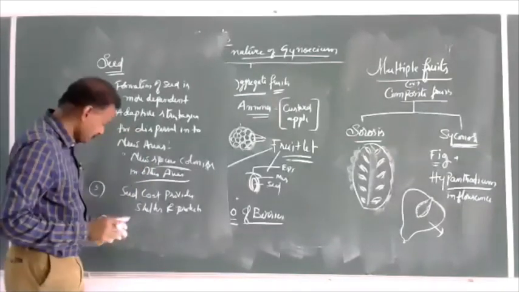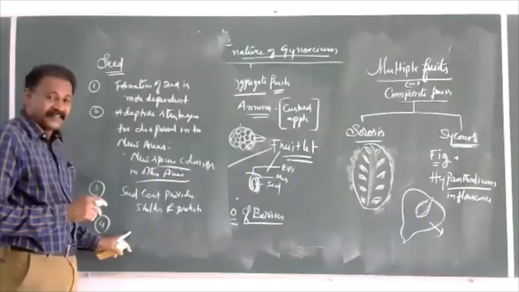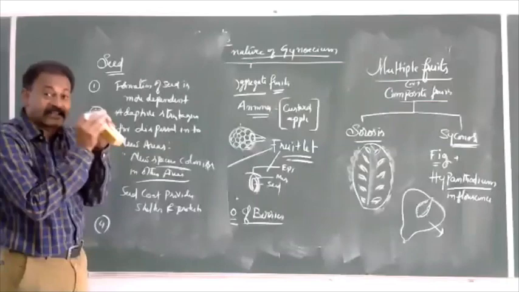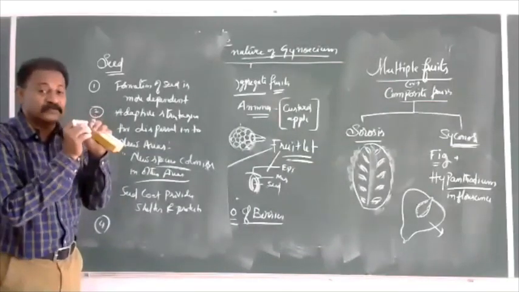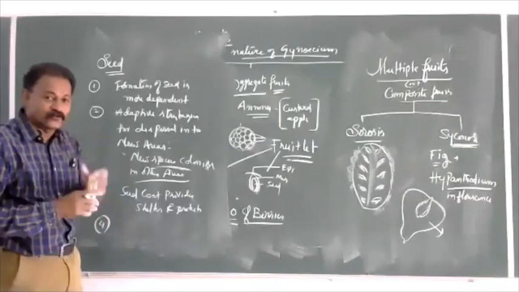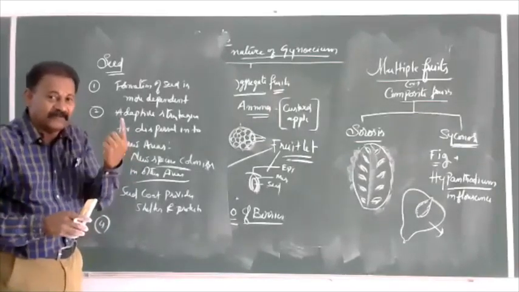This seed, having a coat and cotyledons, is responsible for providing food material when the seed is going to germinate in the form of a seedling.